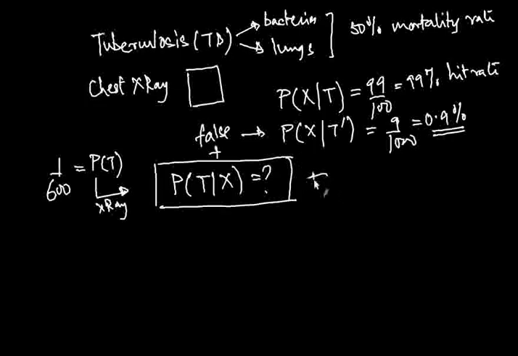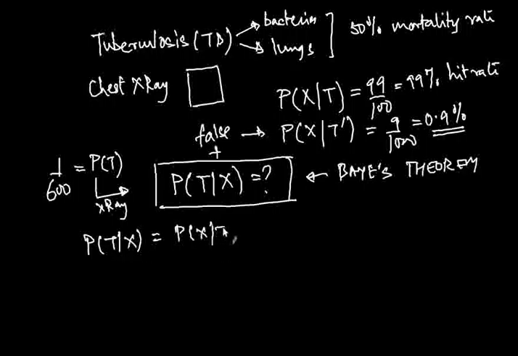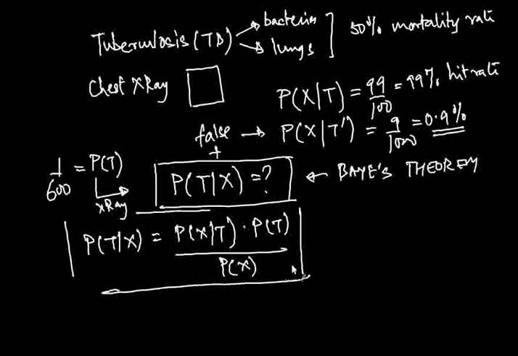Now, this is a conditional probability, so obviously our first thoughts go to Bayes' theorem. What Bayes' theorem says is that the probability of T given X is equal to the probability of X given T multiplied by the probability of T, divided by the probability of X. This whole thing follows straight from the definition. And what we need are values for the three terms on the right hand side: these two in the numerator, and this one in the denominator.